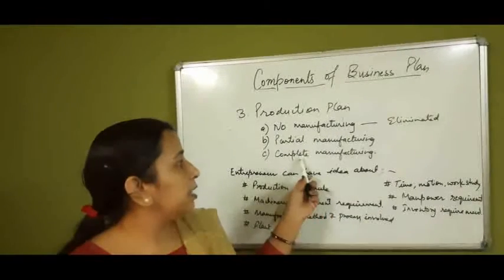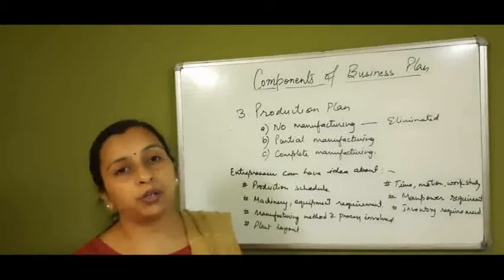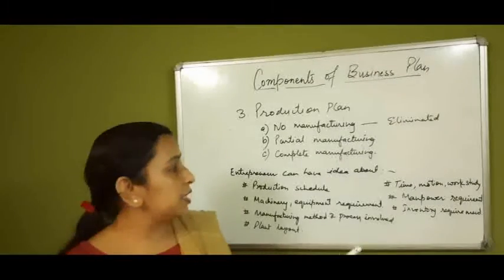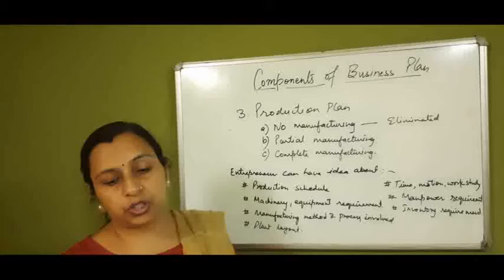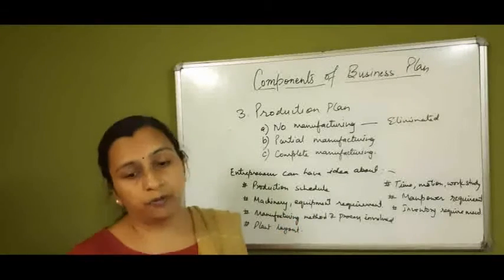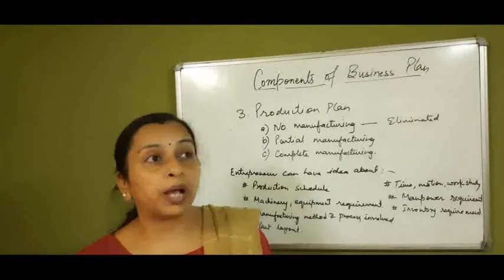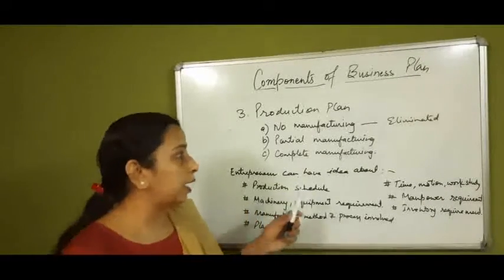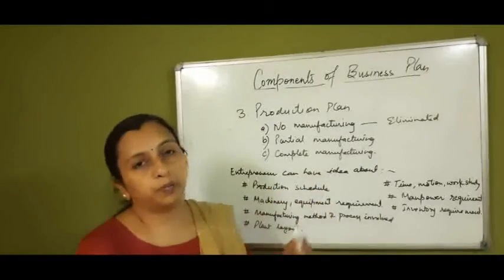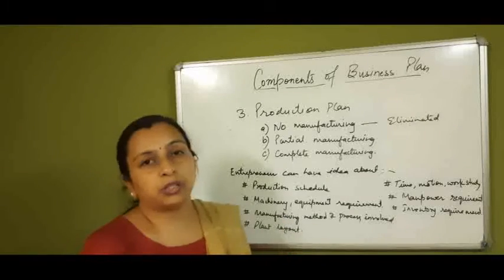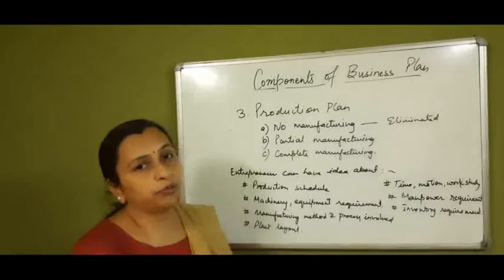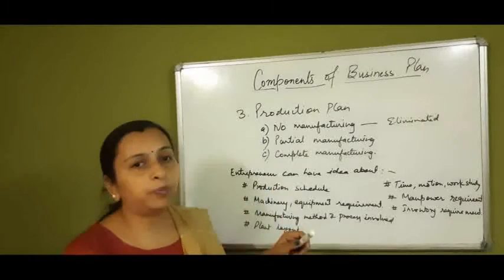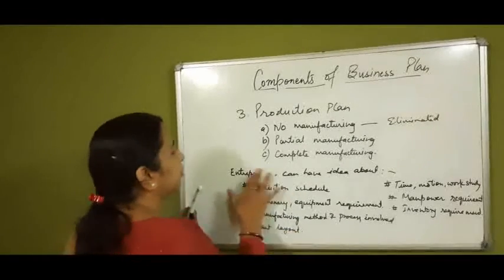And if the company is in complete manufacturing, if all the parts are manufactured, the company is involved in complete manufacturing of the product, then the physical plant layout is to be mentioned, the machinery and equipment required for production, raw material, supplier's name, the cost of manufacturing, or any future capital equipment required. These are to be written in complete manufacturing. It means all the information related to the manufacturing of the product is to be mentioned here.